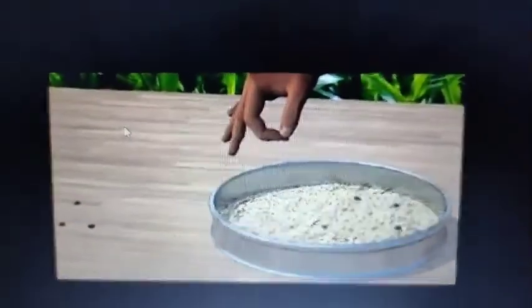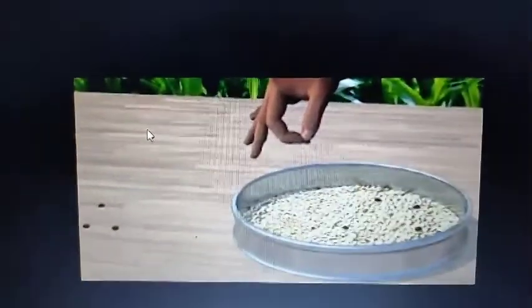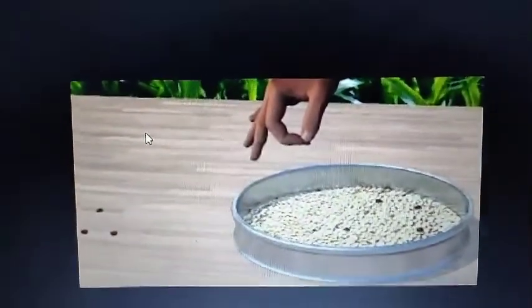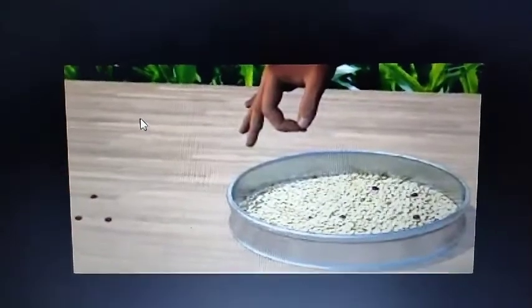This is the hand picking separation technique. This is the simplest method which we all are doing in our home.